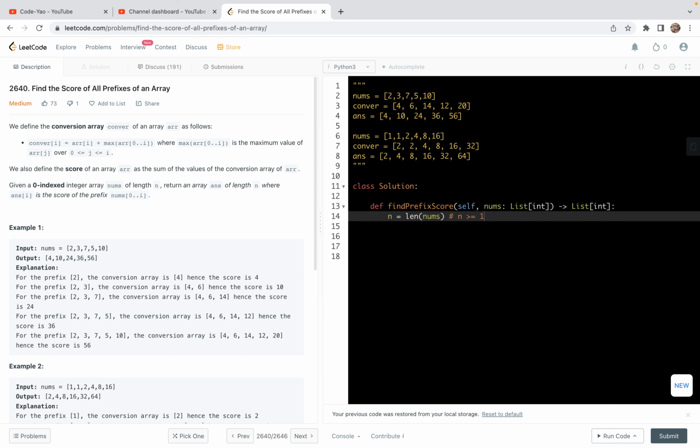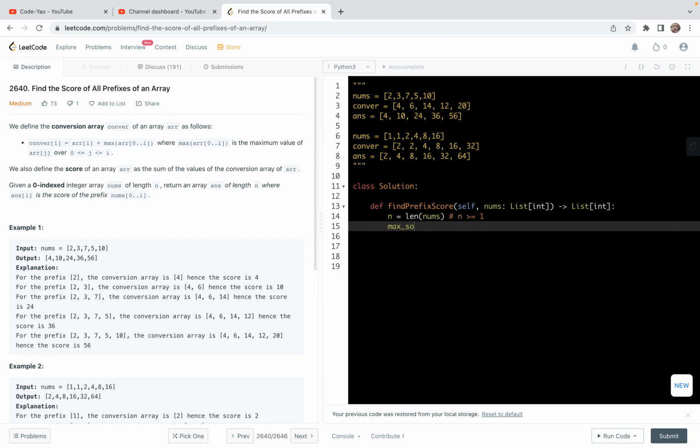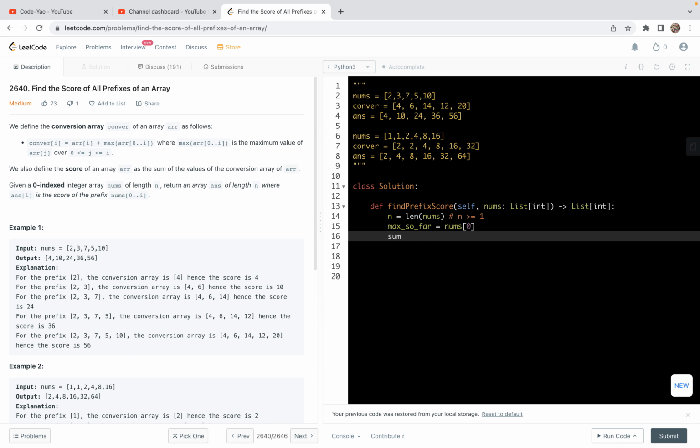So what we're going to do is first define a variable called max so far. It will be num0. And also we want to have sum so far, right? The sum will not be the prefix sum itself. But also I want to compute the prefix sum after we get the conversion, because for the first element the conversion is itself, and then the corresponding prefix score will be twice of this guy.